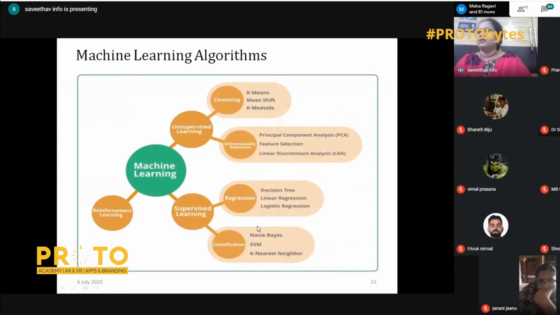Coming to the different machine learning algorithms, they are classified into supervised, unsupervised, and reinforcement. Unsupervised means class labels will not be provided. The types of unsupervised learning are clustering and dimensionality reduction. In supervised learning, we go in for classification and regression. Depending on the application, the algorithm will be chosen. If the application is a labeled application, we go in for classification. If the application is a non-labeled application, we go in for clustering.